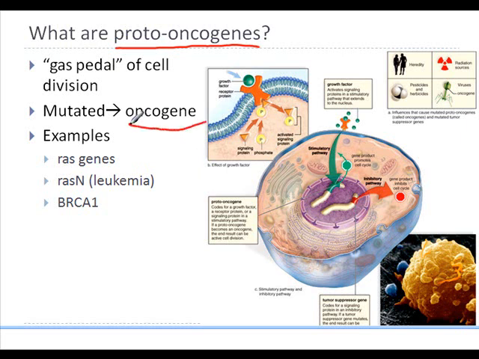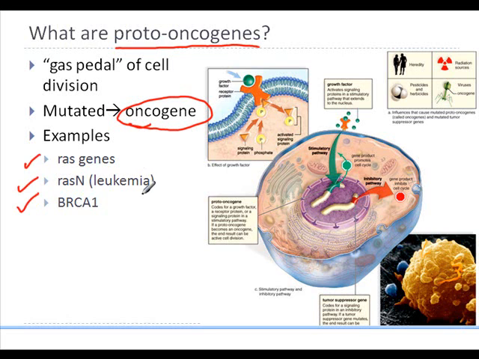Oncogenes are cancer-causing genes. For example, they are linked to the gas pedal of a car because they cause acceleration of the cell cycle. RAS genes, BRCA1, which is associated with breast cancer, and leukemia genes are examples of proto-oncogenes.